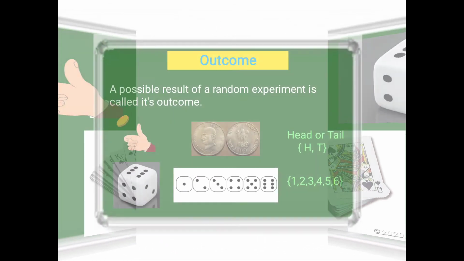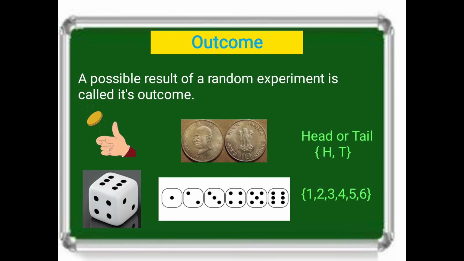Let us move to the next one. This is the outcome. When we do any experiment, what we get is the outcome. So when we do an experiment, we get one outcome. A possible result of a random experiment is called its outcome. Whenever you do any experiment, you get an outcome.